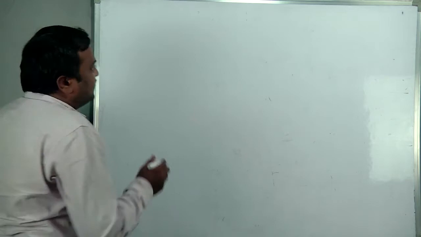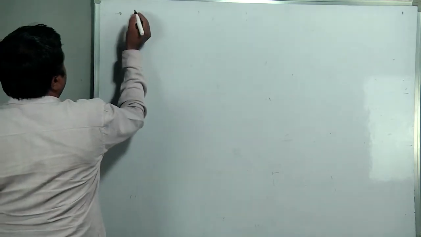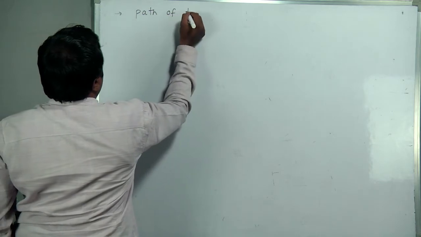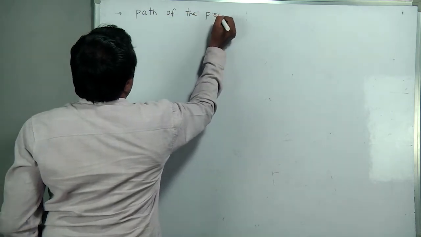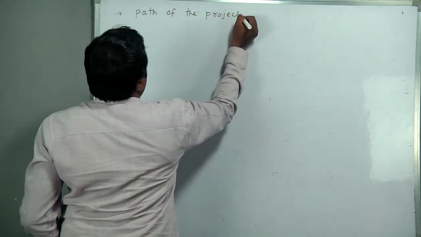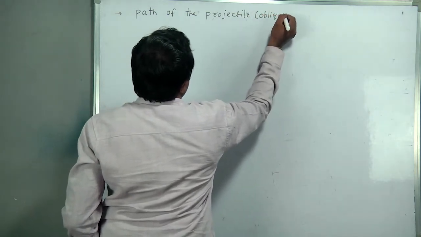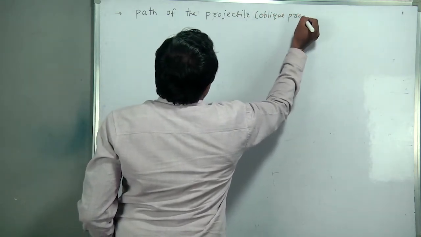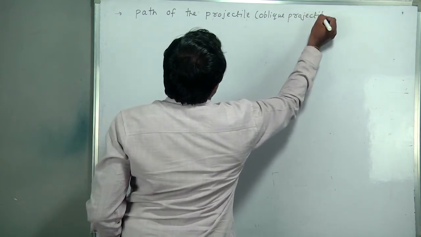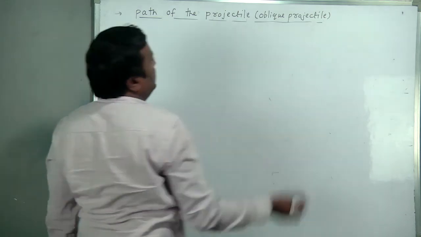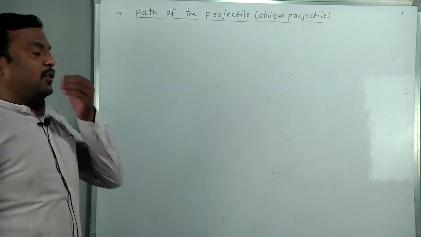So the first topic in projectiles is the path of the projectile. Path of the projectile means that of an oblique projectile. If we clearly mention horizontal, then we consider it a horizontal projectile; otherwise we consider it an oblique projectile.